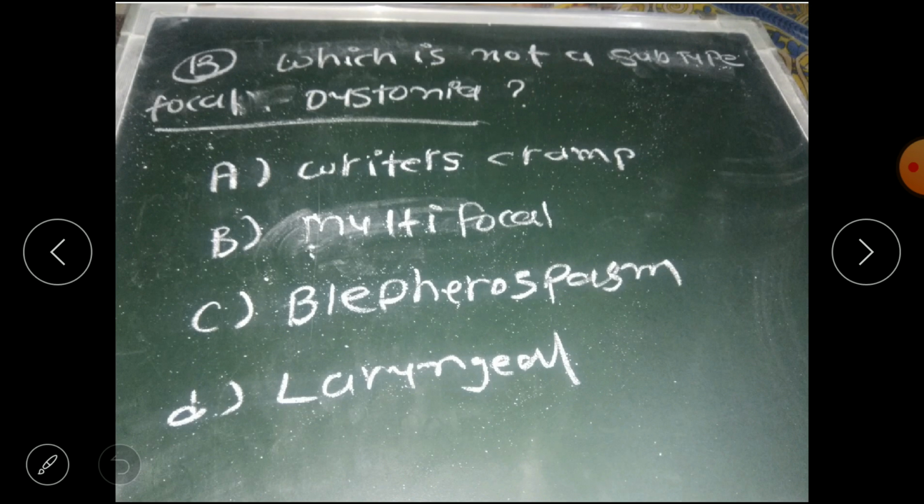Now, which is not a subtype of focal dystonia? Option A writer's cramp, option B multifocal, option C blepharospasm, and option D laryngeal. Which is not a subtype of focal? The correct answer is option B multifocal, because it is a type of dystonia, not a subtype of focal. So option B is not a subtype of focal dystonia.